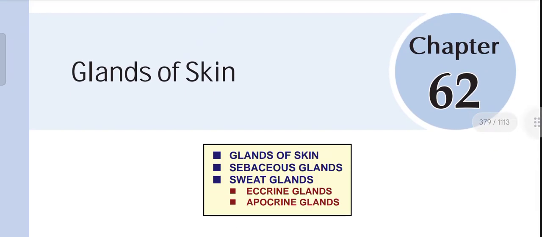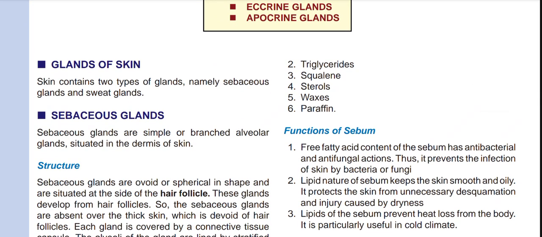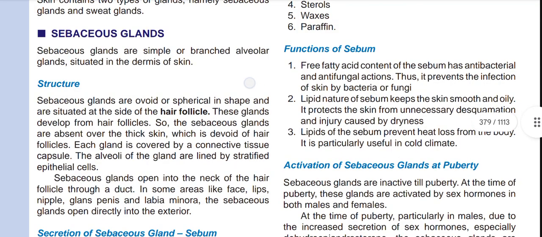Today we will discuss the glands of skin, like sebaceous gland and sweat gland, and in the sweat gland we will discuss eccrine gland and apocrine glands. Now, glands of skin. Skin glands are of two types, namely sebaceous gland and sweat gland. So first of all, sebaceous gland.